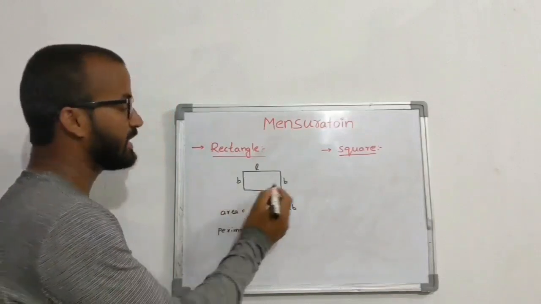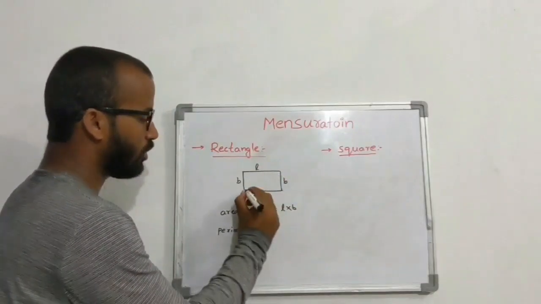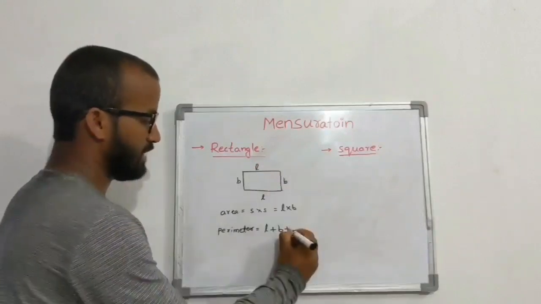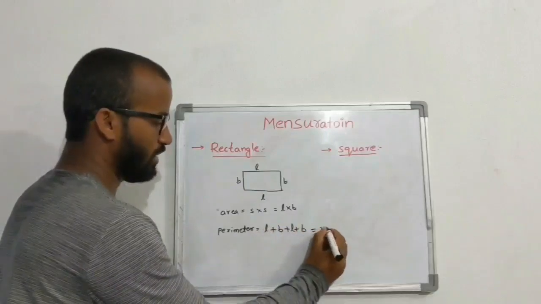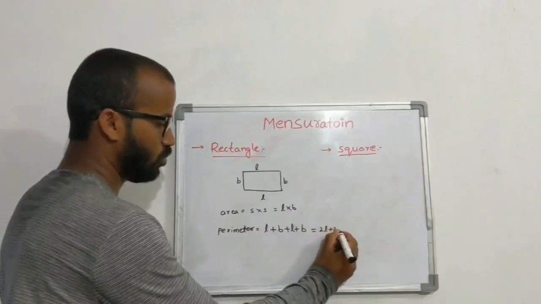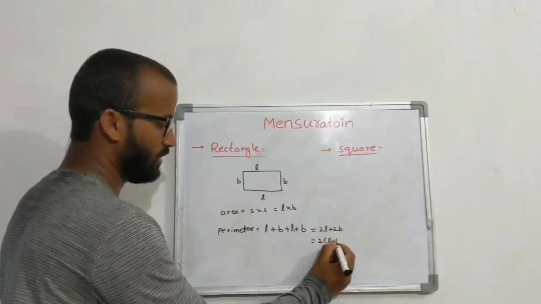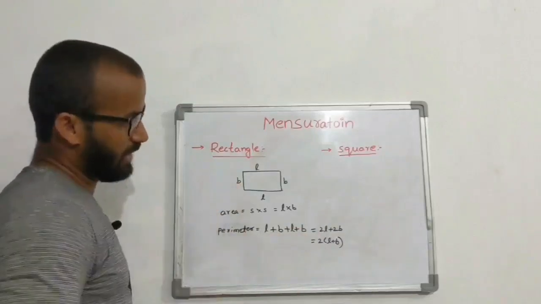What is the perimeter of rectangle? Distance around the boundary: L plus B plus L plus B, that is 2L plus 2B. If I take 2 common, 2 times (L plus B) is the perimeter of rectangle.